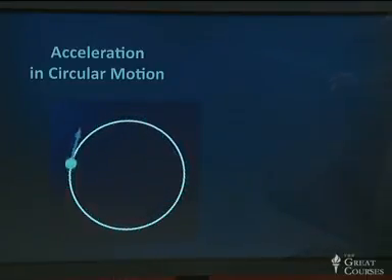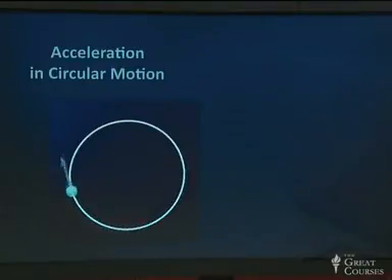There it is. The velocity vector is attached to the moving object, and the velocity vector is tangent to the circle, so the direction of the object's motion is always changing. The direction of its velocity vector is changing, and any change in velocity, whether in direction or magnitude or both, is by definition an acceleration. So this is accelerated motion, and you can see it vividly right there when we've attached the velocity vector, because you can see that the direction of the velocity is continually changing. And I want to describe that change in terms of meters per second of change, not in speed, because the speed is constant, but in velocity. So how are we going to do that?